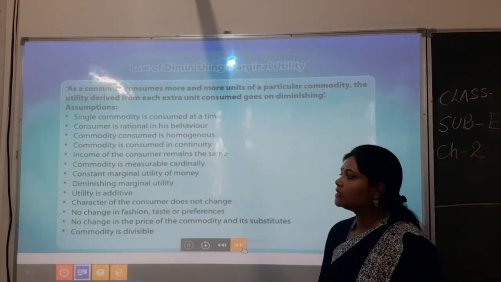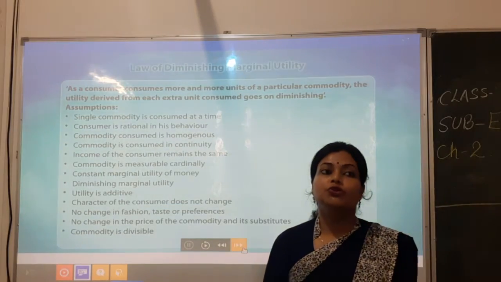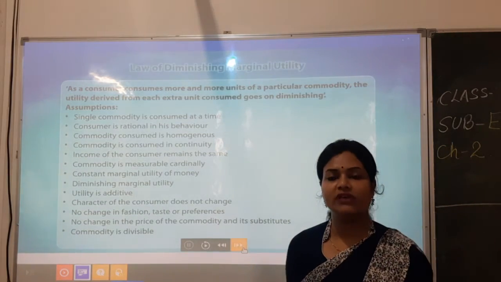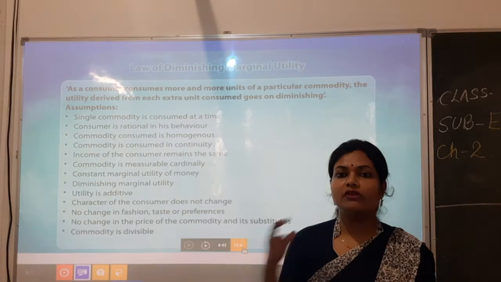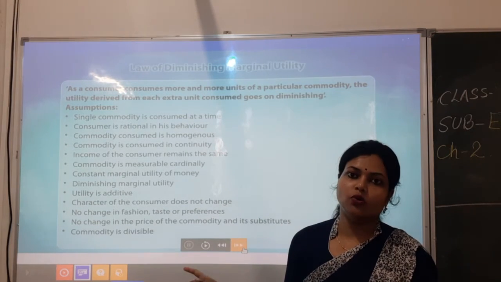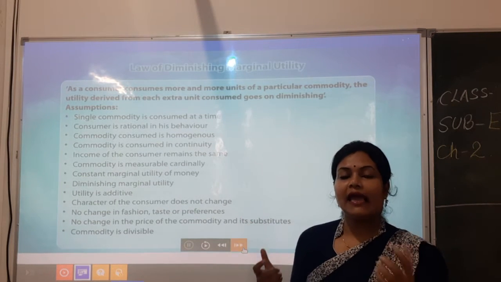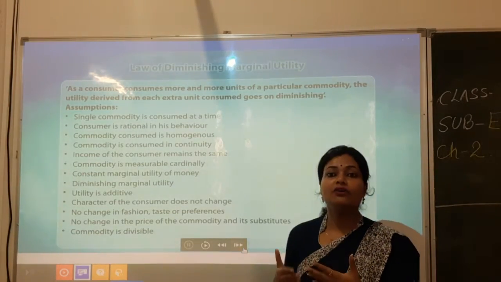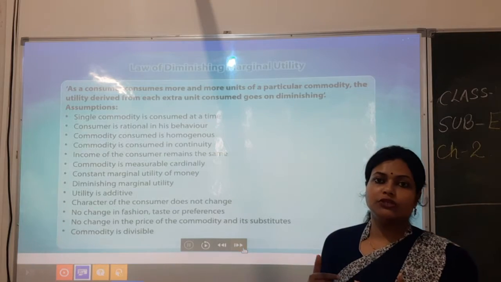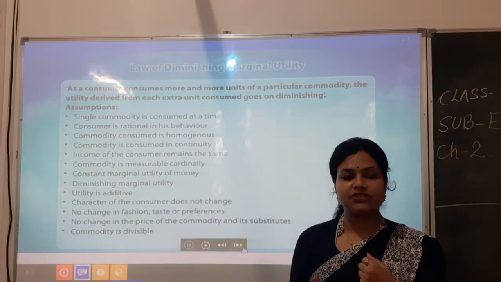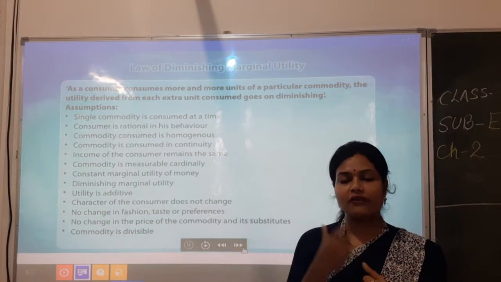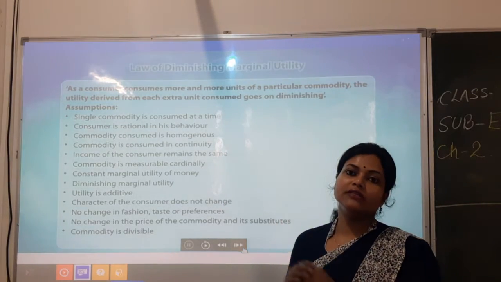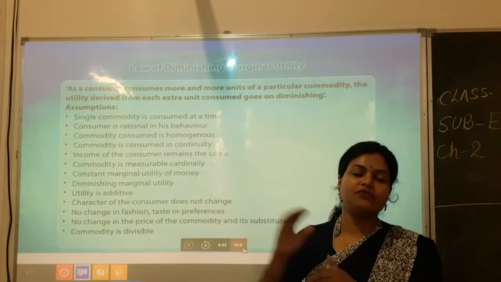Now it is saying utility is additive. Utility हम add कर सकते हैं. Of course, in the previous video we have seen how we will find the TU and MU. For finding the additional satisfaction derived from one unit, like how much satisfaction I have derived when I have consumed the third unit of golgappa, I will subtract it from the second.